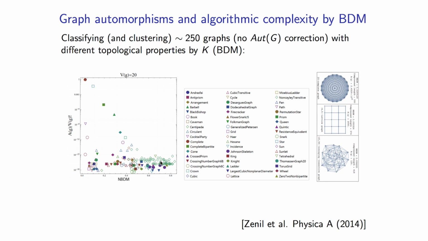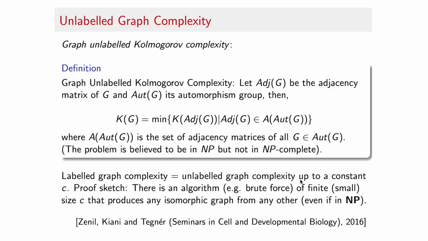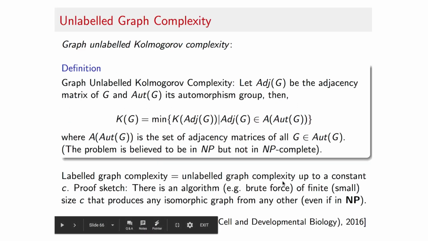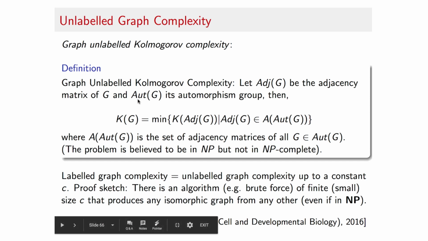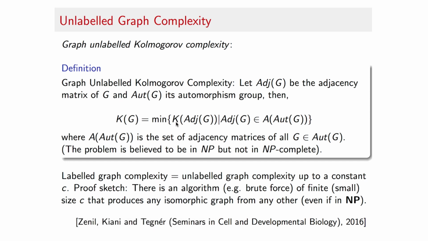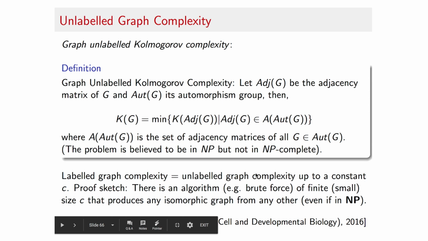Furthermore, we proved that the algorithmic complexity of an instance of an automorphism group is equal to the complexity of any other graph in the same automorphism group, because there exists an algorithm that can be implemented in a short computer program, and is thus of almost fixed size, that produces all of them, and it suffices to number them in order to pull out a specific one. In other words, the algorithmic complexity of a labeled graph is about the same as its unlabeled version, and vice versa, not only in theory but also in practice.